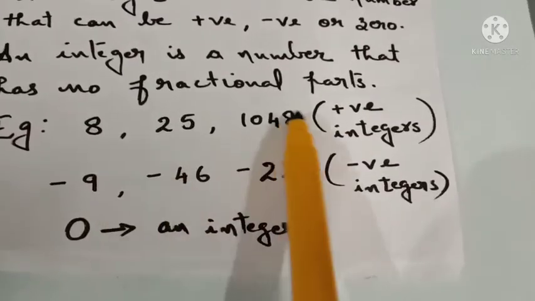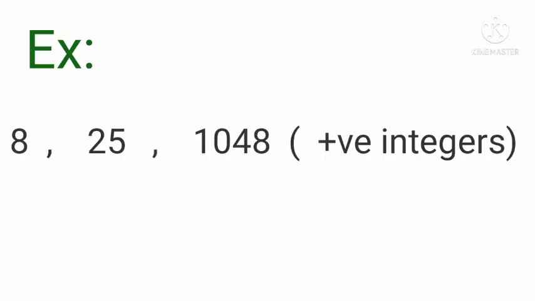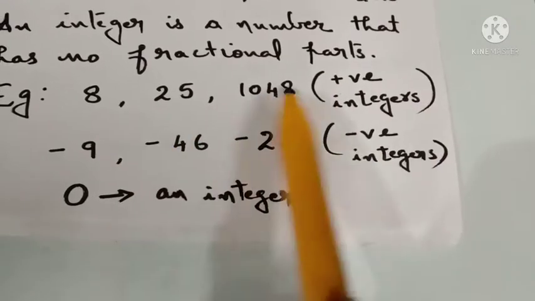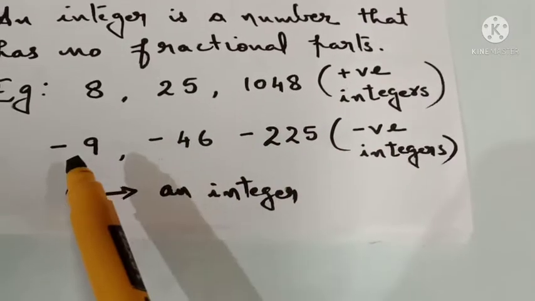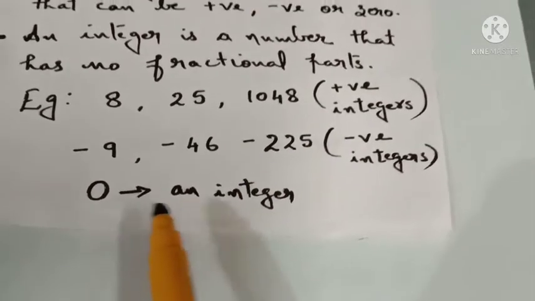Examples I had given for positive integers: we had already seen 8, 25, 1048. Any positive number we can write, it should be positive only. And negative integers with a negative sign. And 0, that's an integer.